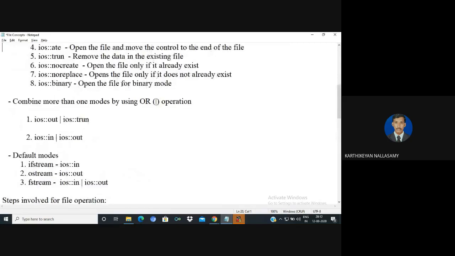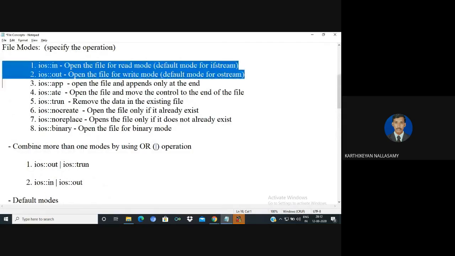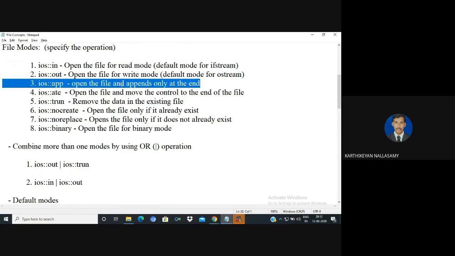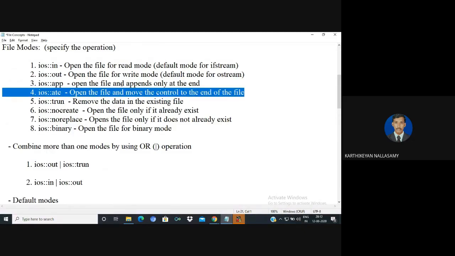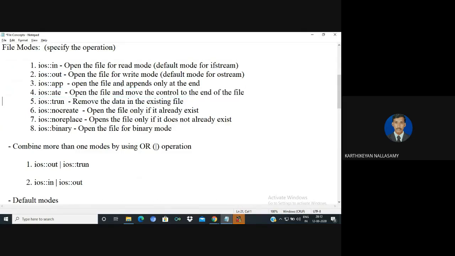So normally these are the possible operations. ios::in is called input operation. out means output operation. app is called append operation, which means appending is possible only at the end. ate means you are going to move the control only to the end. trunc, truncate, means if the file already has some content, then by using truncate mode, we can truncate the entire file content. Then if the file is not created, we can create it with that name. noreplace means if the file does not exist, then raise an error. Then if you want to open the file in binary mode, we can open it in binary. So these are the possible options.